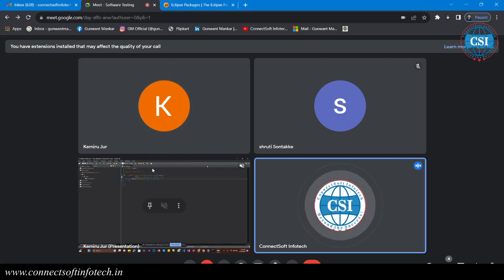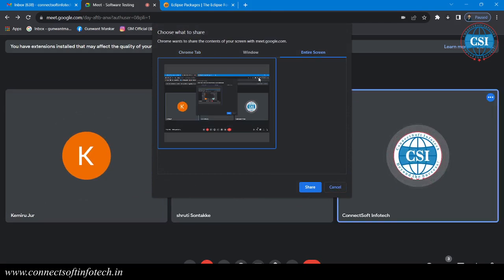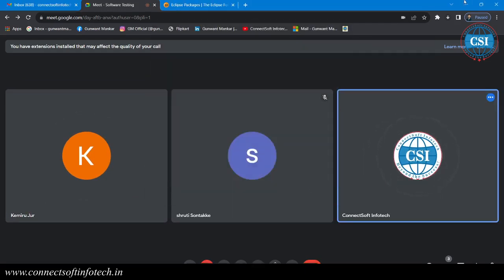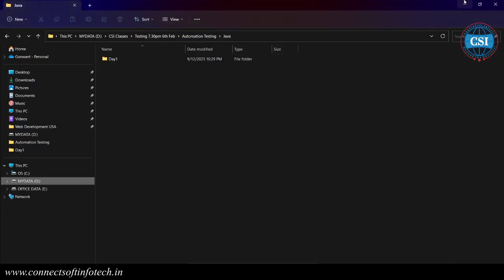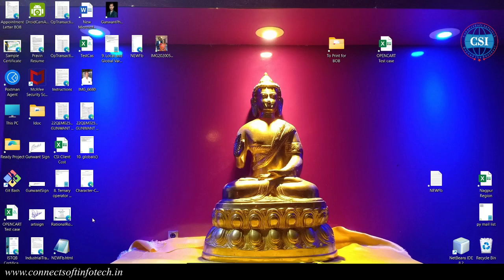We have some options in the windows. Let me share my screen and I will show you on my Eclipse. I'm going to open my Eclipse here.